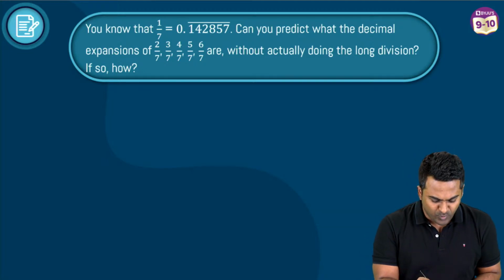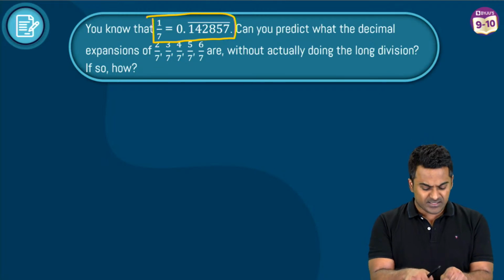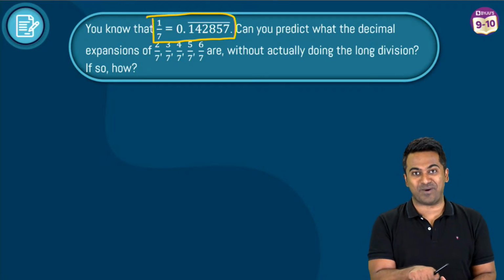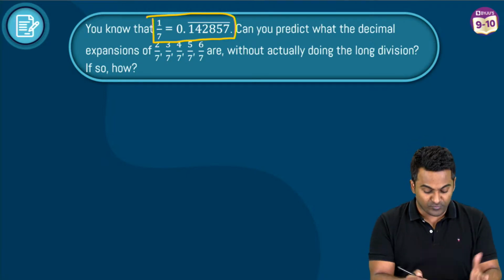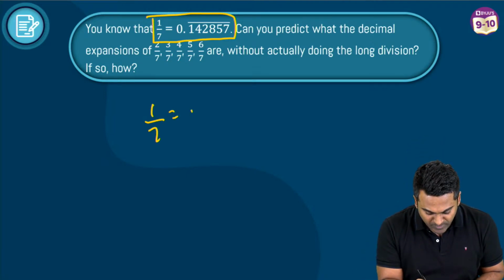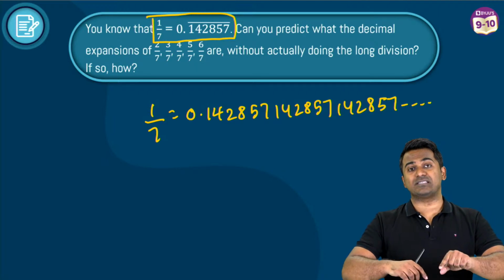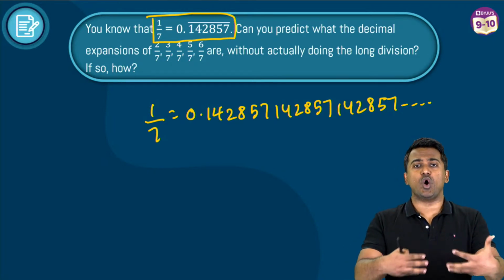Okay, so we've been given 1 by 7 here. Okay, so again, what does this tell us? 0.142857, quite a lengthy number. So you have a bar on top of it. Let me decode that out for you. So 1 by 7 is going to be this, 0.142857, 142857, 142857. So this is how this pattern is going to go on and on and on and on.